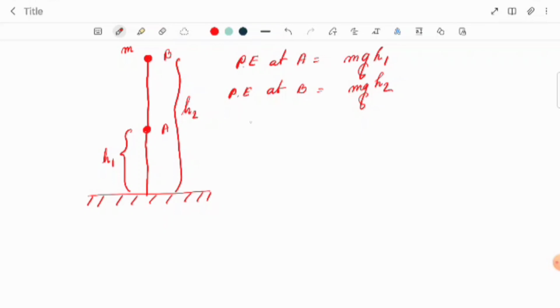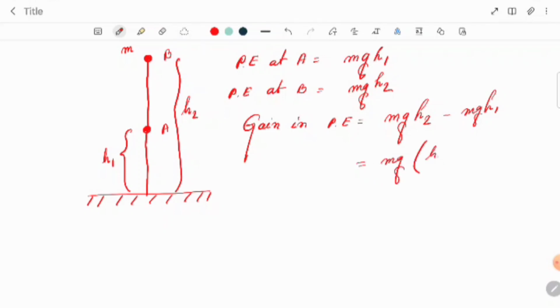So what will be the gain in potential energy? The highest potential energy is mgh2, minus mgh1. So we can write mg into h2 minus h1, right? So this is a very important topic of energy. Now we are going to discuss kinetic energy.